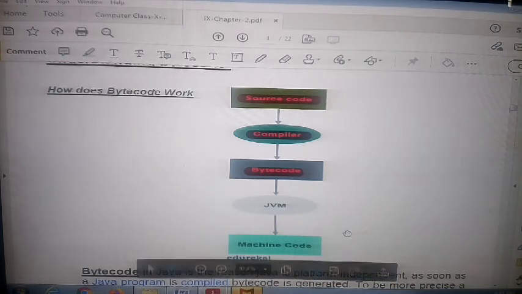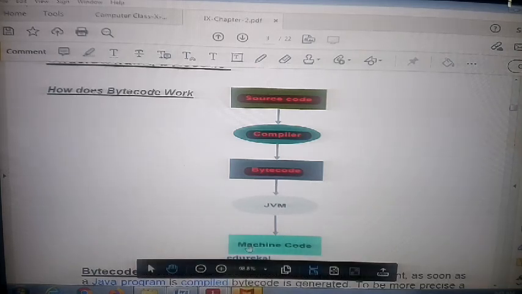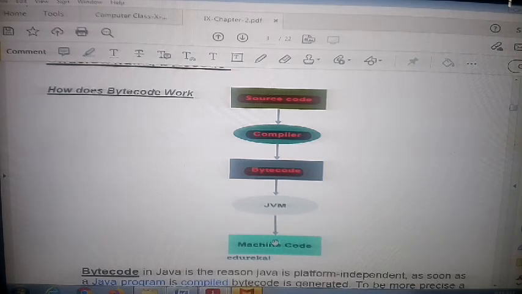from source code to machine code. How? First compile, and after compiling, byte code, after that JVM, and then machine code. So this is the processing, this is the working of compiling of programming.